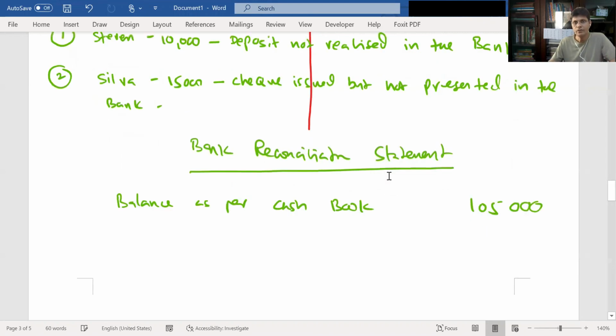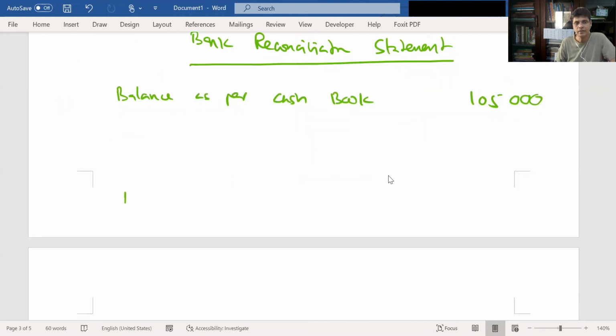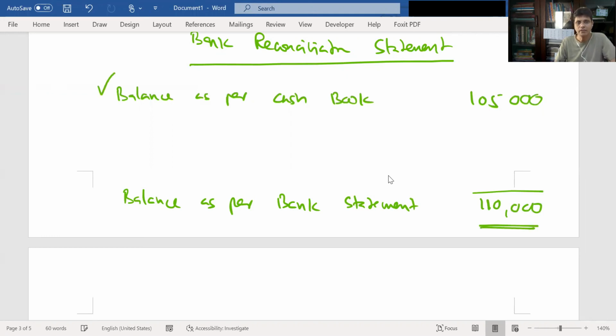By reconciling, we should arrive at the balance as per bank statement, which is 110,000. So when you start with the cash book balance, we should arrive at the bank statement balance. In between, there will be pluses and minuses for the differences, the adjustments we have to make. Either there will be an addition or a deduction.